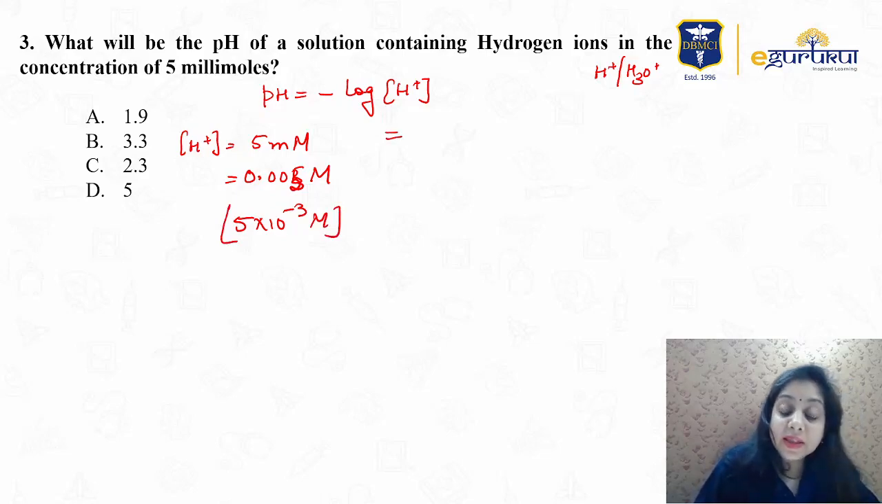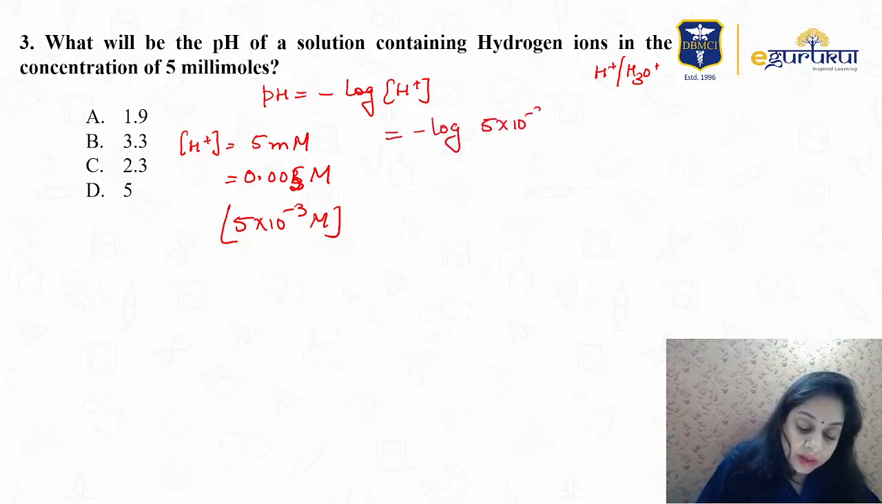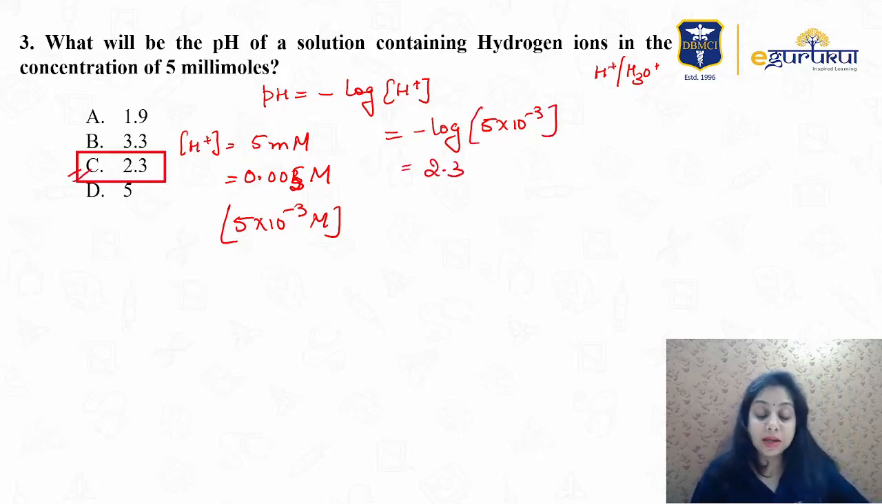If you take the negative log of 5 times 10 raised to power minus 3, then you will end up having 2.3, which is C. That is the correct choice. So this is the answer for this question, right?